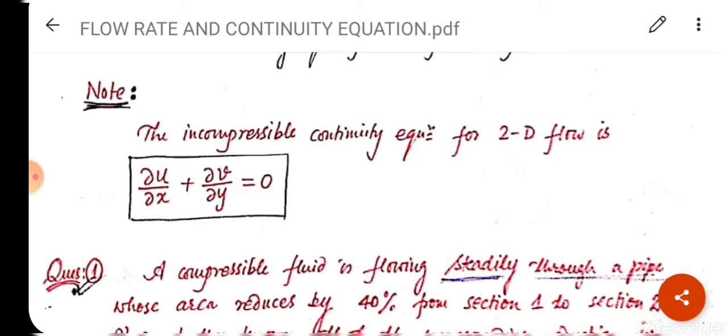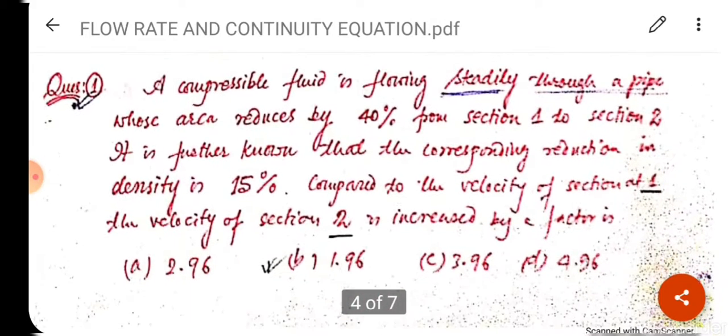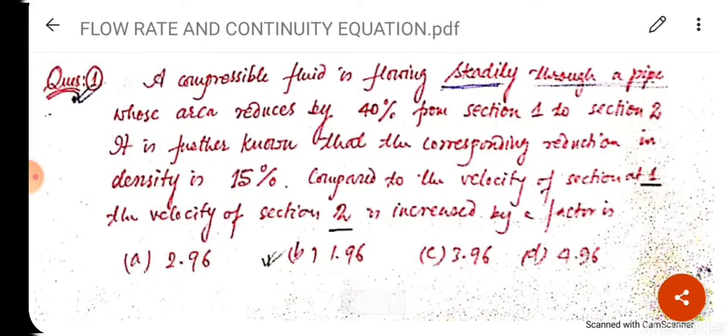is equal to 0. Now we will solve some questions on the concept discussed here. Read the question first. A compressible fluid is flowing steadily through a pipe whose area reduces by 40% from section 1 to section 2. Clear?